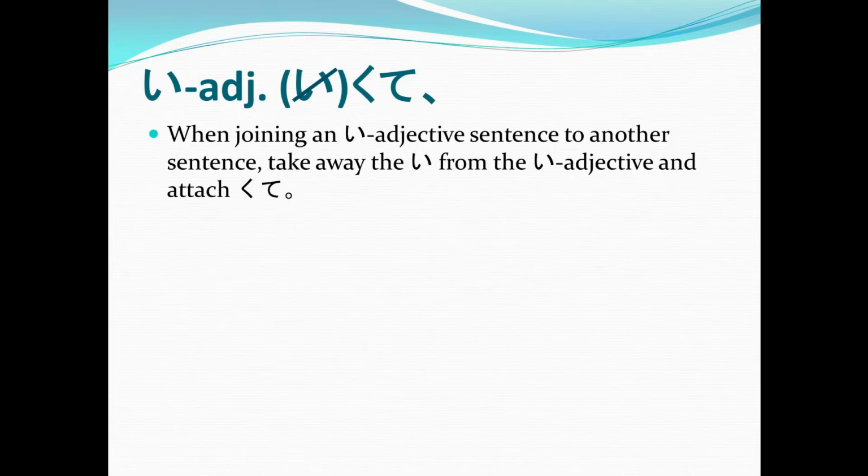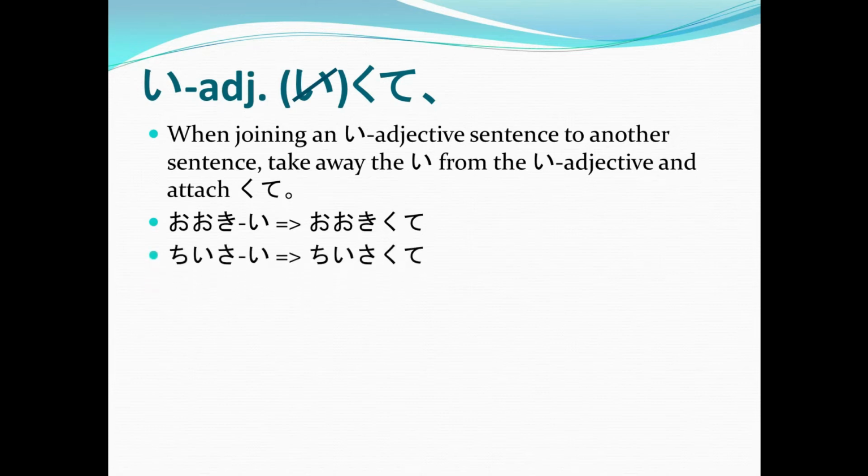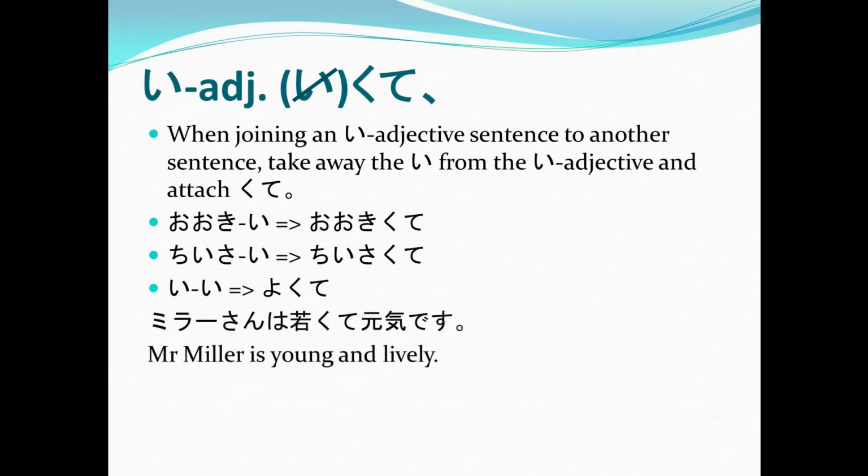Now, when joining an adjective sentence to another sentence, you just have to take away the last i from the i adjective and then attach kute. So, it's i adjective, kute. Okay, example. Okii will become okikute, wherein we remove the last i then add kute. Now, for chiisai, remove the last i and then add kute, so it will become chiisakute. And then for ii, which is good, is a special one, so it will become yokute. Okay, got that? So, example.